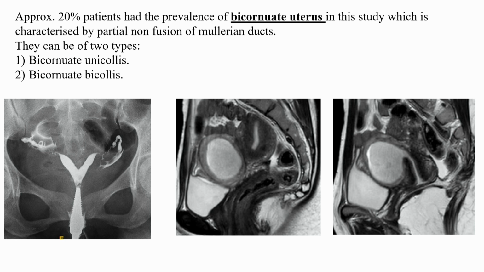Out of 30 patients, 4 patients were diagnosed with unicornuate uterus, which can be of 4 possible subtypes: absent rudimentary horn, non-cavitary rudimentary horn, cavitary communicating rudimentary horn, and cavitary non-communicating rudimentary horn.